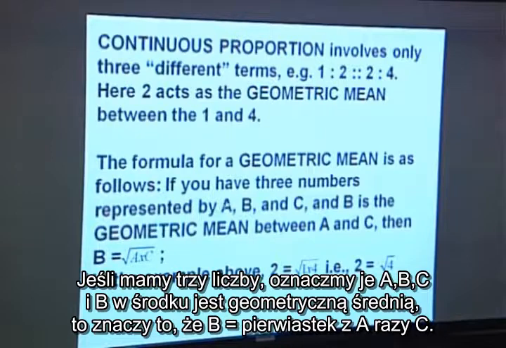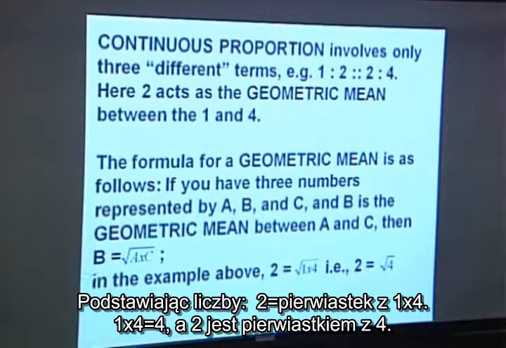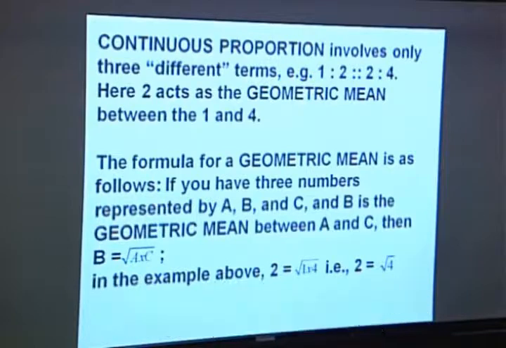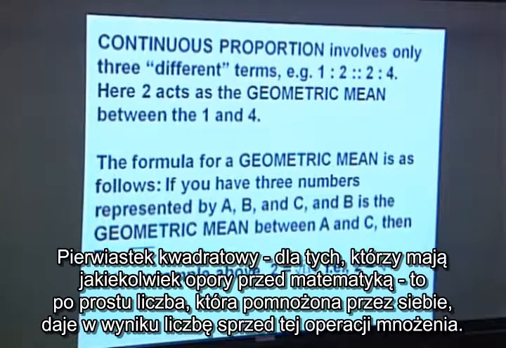Well, if you have 3 numbers, let's just say they're A, B, and C, and B in the middle is the geometric mean, it simply means B equals the square root of A times C. Well, 2 equals the square root of 1 times 4, because 1 times 4 is 4. So 2 is the square root of 4. The square root, for those of you who have any kind of phobia about mathematics, is simply the number which multiplied times itself gives you the number that we're talking about.